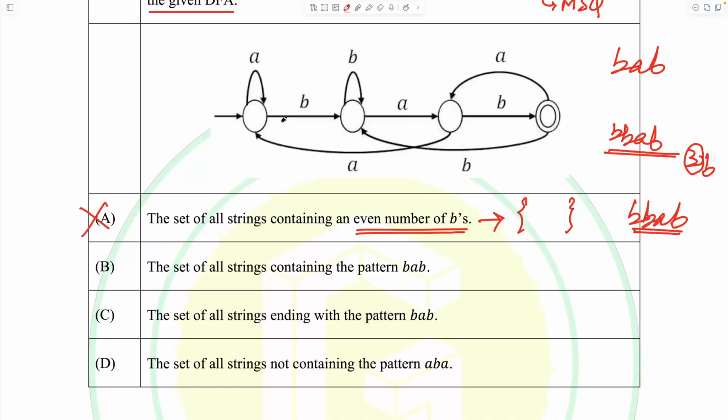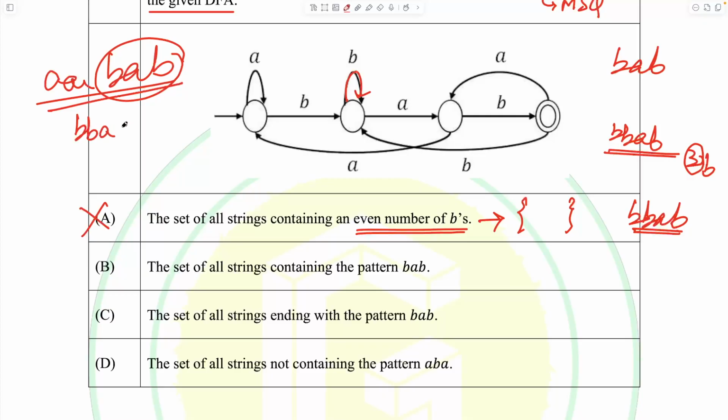If I were to consider the deviations, if I were to introduce a deviation at the starting, any number of A's that I introduce at the starting and then BAB is introduced does not hamper the existence of BAB. If I introduce any number of B's over here, BB, that is also not going to hamper the existence of BAB. If I introduce this pattern back over here, it is coming like BAB and then AB, so BAB is still not hampered.